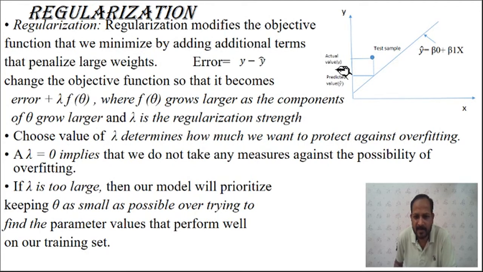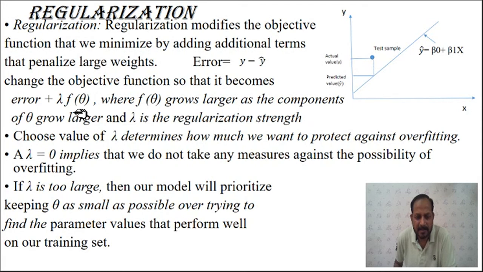Indirectly, we are limiting the parameter values beta 0, beta 1, and setting the parameter values such that the model performs well on the training set. So we have to control the lambda value such that f of theta and theta are controlled, so that this total value will not go very high, and because of that it will not go into overfitting.